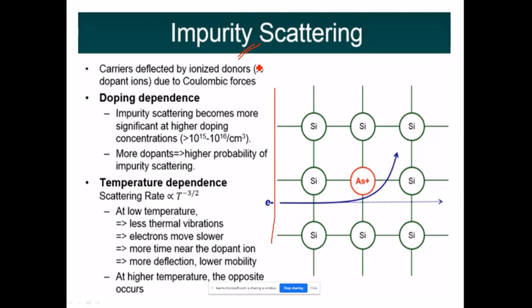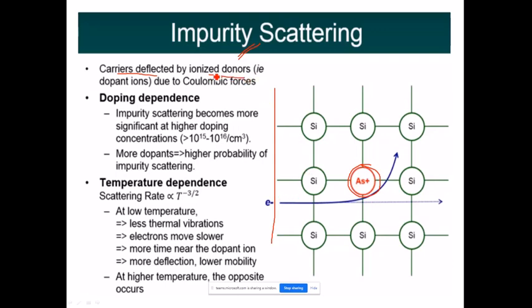That means after the doping or after adding the impurity, for example, you are seeing here the arsenic atom which is present surrounded by the silicon atoms. Now the carriers just get deflected by the ionized donors.